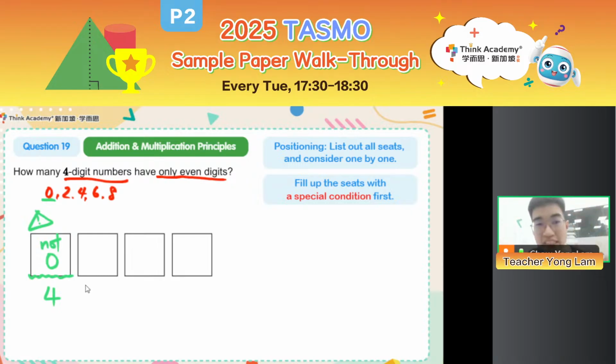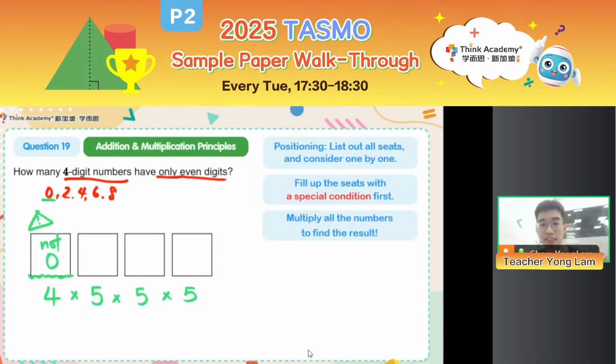Then let's move on to the hundreds, right? For the hundreds, there is no restriction. I can pick any out of 0, 2, 4, 6, 8. So there are 5 ways to choose the digit for the hundreds place. Likewise, tens place, no restriction, 5 ways. Ones place, no restriction, 5 ways. So altogether, 4 times 5 times 5 times 5.